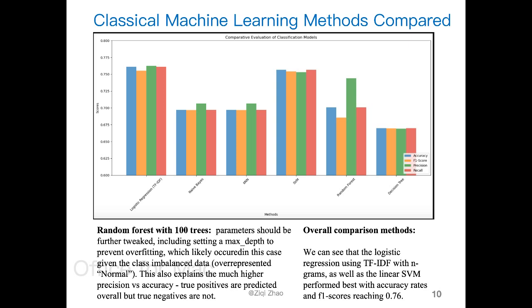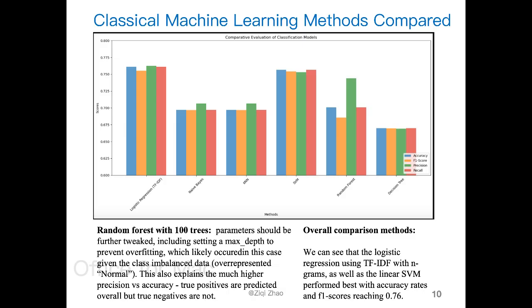And I made some notes about the random forest here because I expected it would perform well, but there's actually a lot of variance in its accuracy, precision, and F1 score. Upon a detailed look, I probably should have further tweaked the parameters. I didn't set a max depth. I probably should have to prevent overfitting, which I thought might likely have occurred in this case given the class imbalance in the data, as normal is much overrepresented.